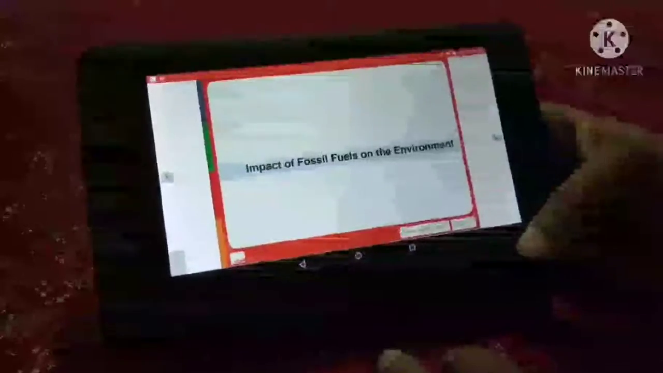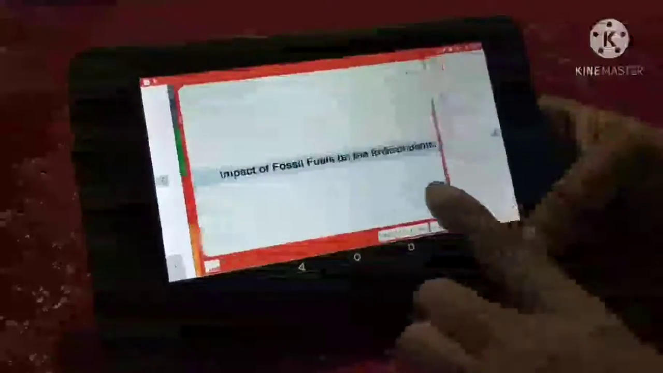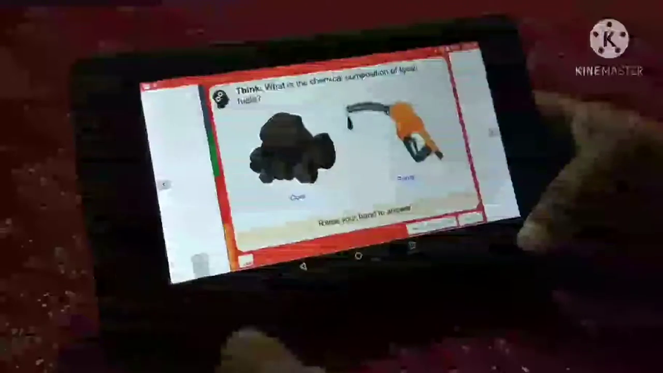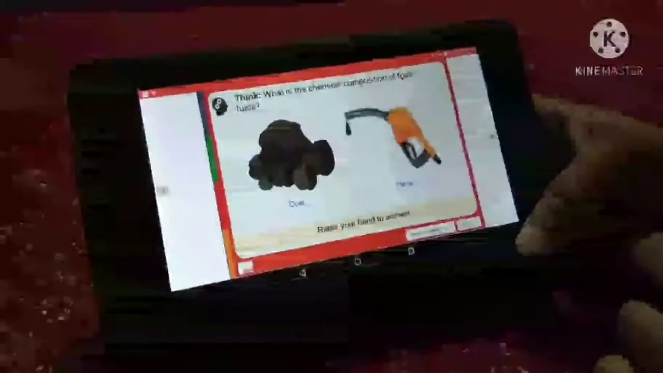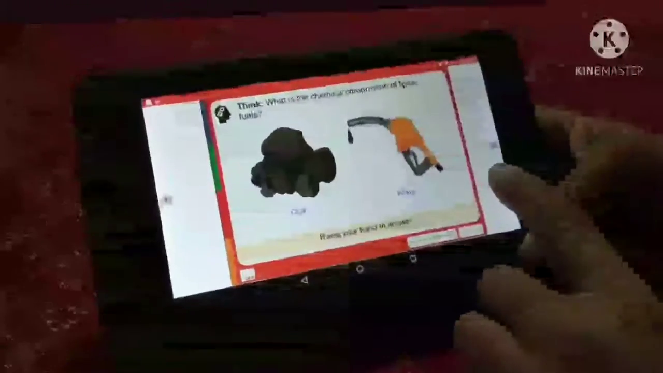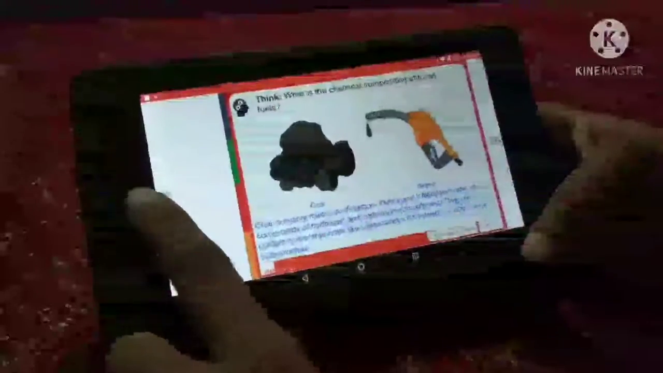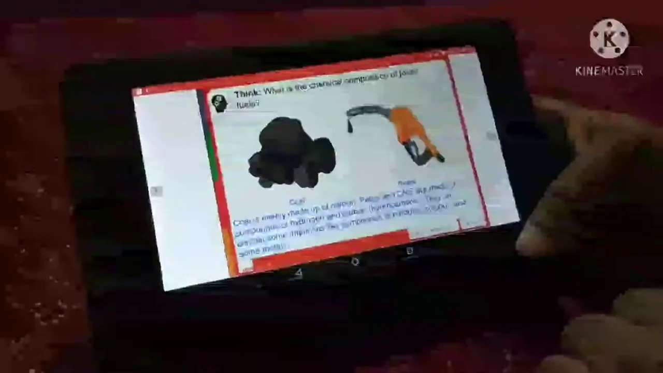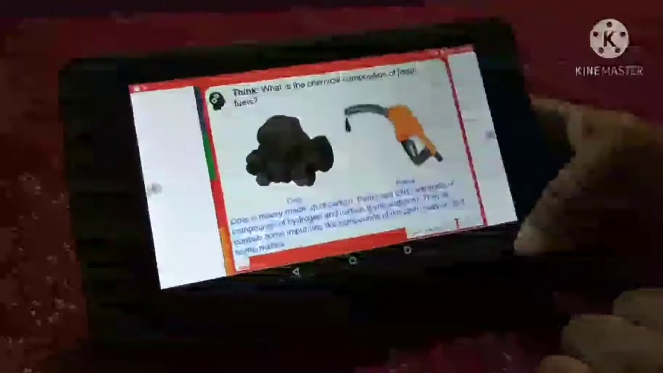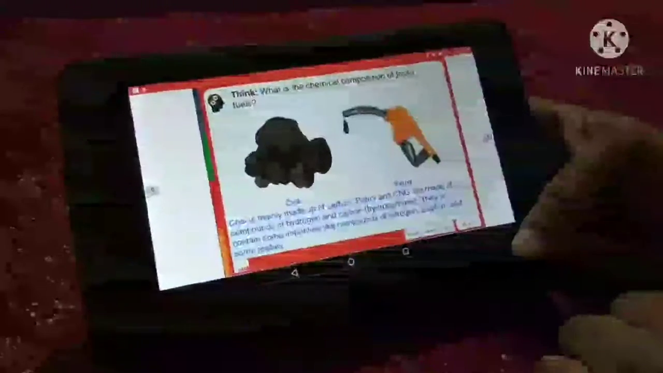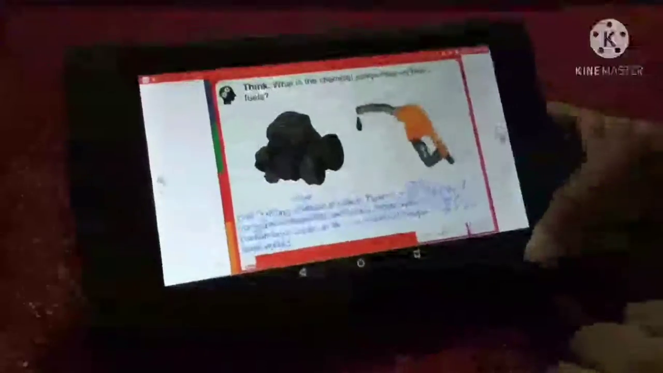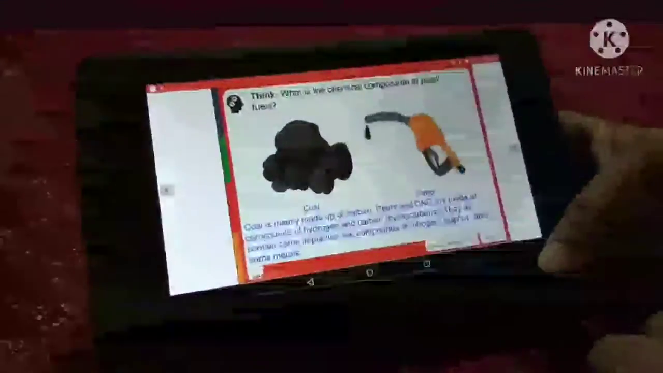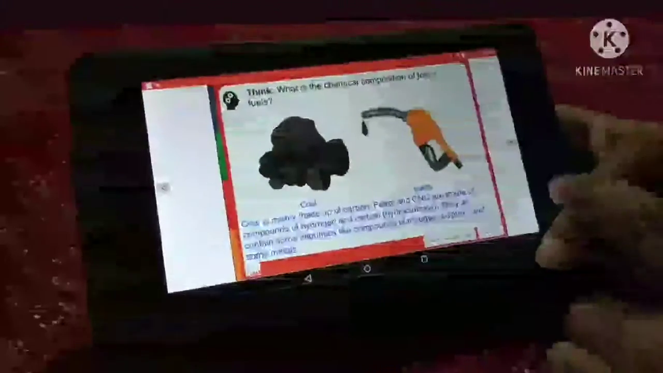About the impact of fossil fuels on the environment. Think, what is the chemical composition of fossil fuels? Coal is mainly made up of carbon. Petrol and CNG are made up of compounds of hydrogen and carbon. They are also known as hydrocarbons. They all contain some impurities like compounds of nitrogen, sulfur, and some metals.